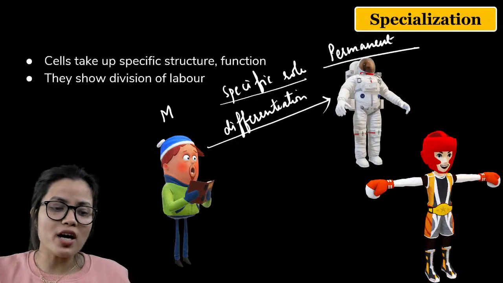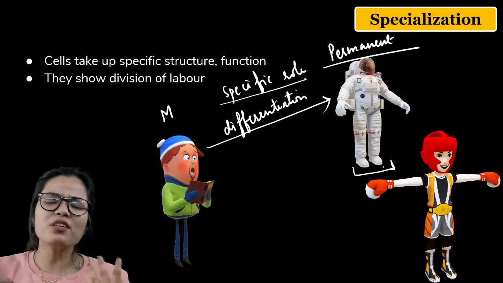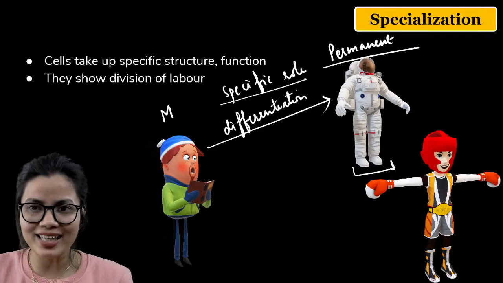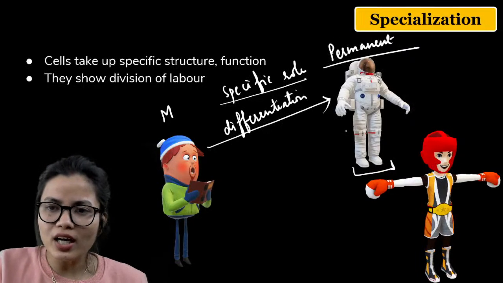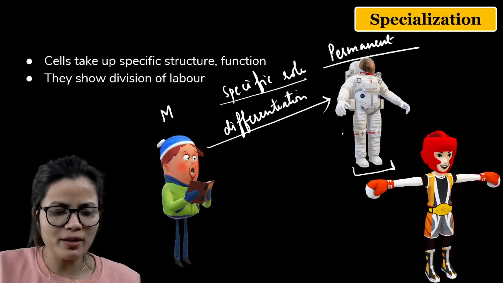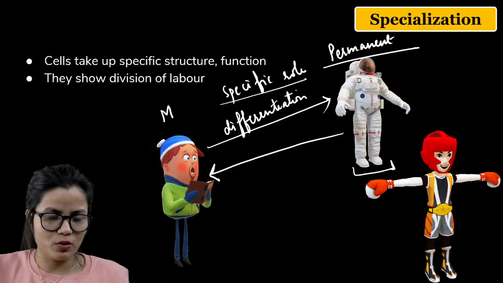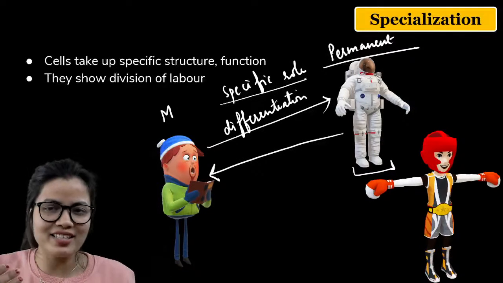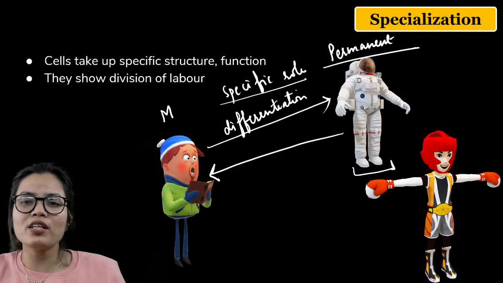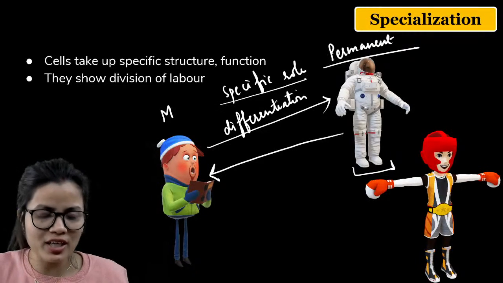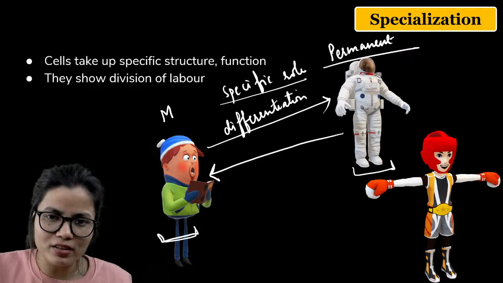Now just try to understand it more. What happened after becoming an astronaut? You thought, no, I want to study something else, I want to learn something else. So you will again lose your specialization and start studying again. In the same way, some permanent tissues lose their specific function, and they again start dividing and become meristematic tissue.